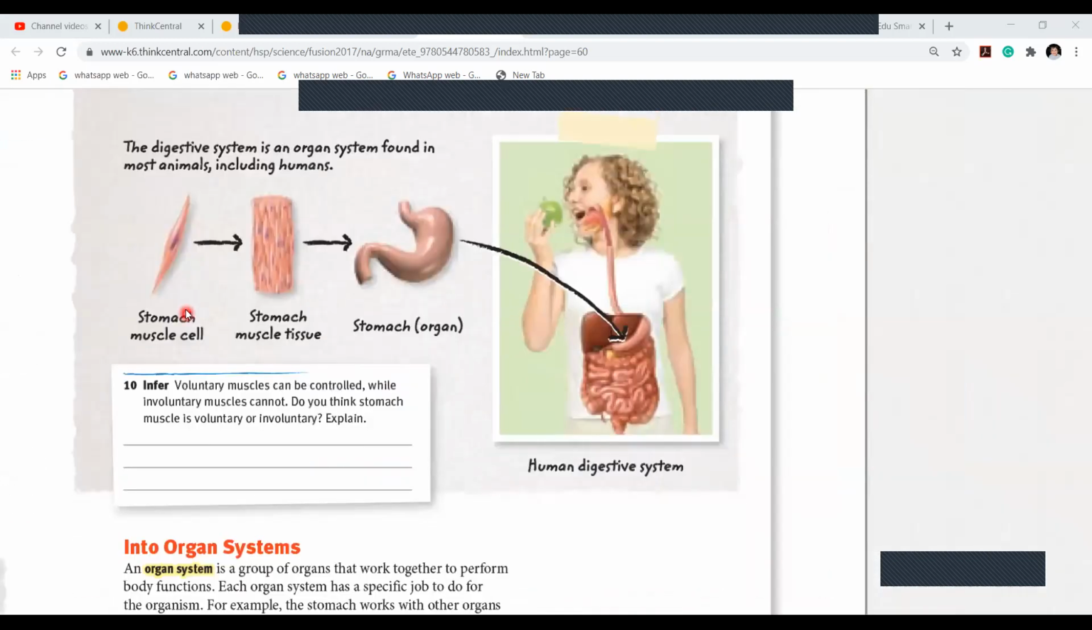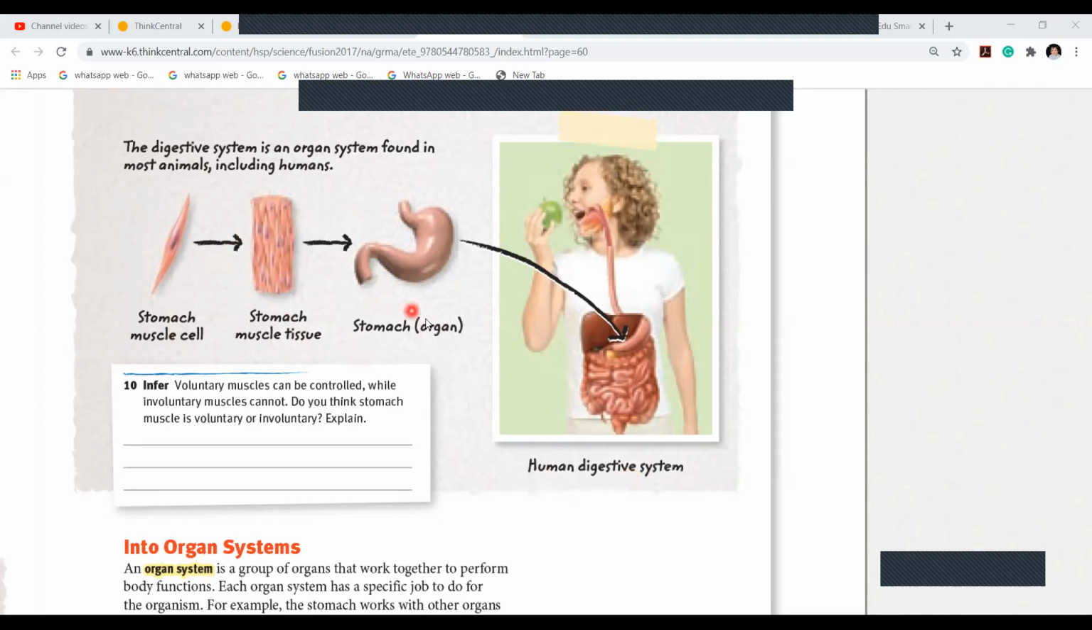Now see here. You know I have taught you about the digestive system last year. Remember? Digestive system, esophagus, stomach. You remember all that? Yes, this is the system. But where did it start from? It starts from the stomach muscle cell. The muscle cell becomes stomach muscle tissue. Cell becomes tissue, tissue becomes organ. Which organ? Stomach. Then the stomach will lead to the whole system that is called the digestive system.